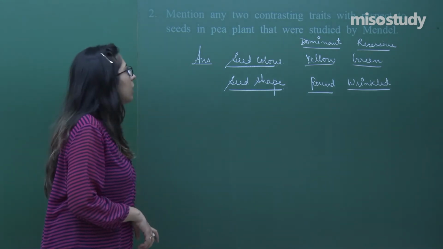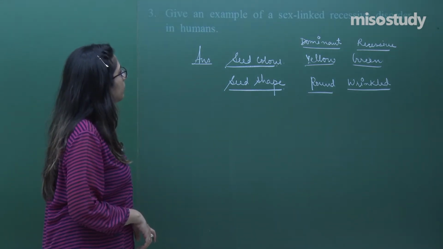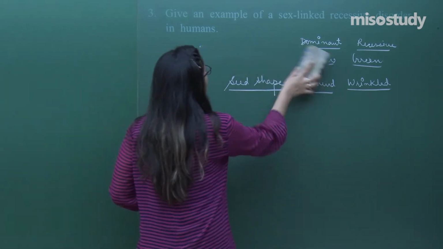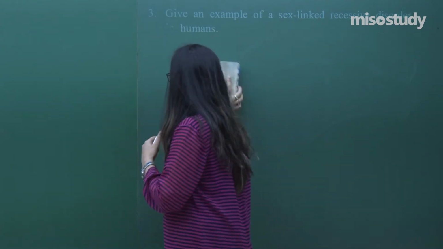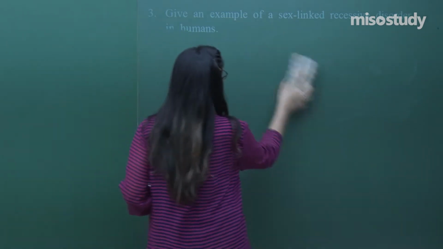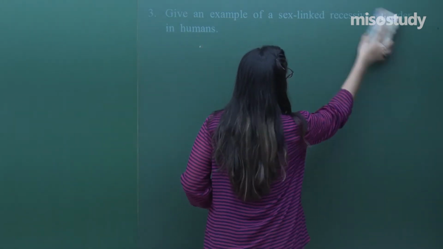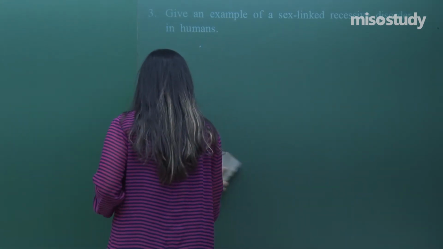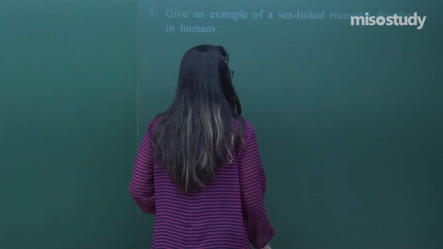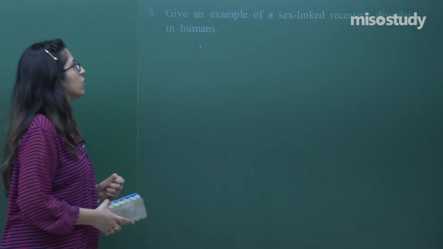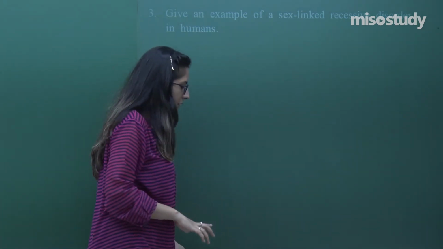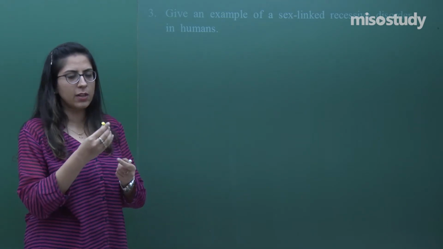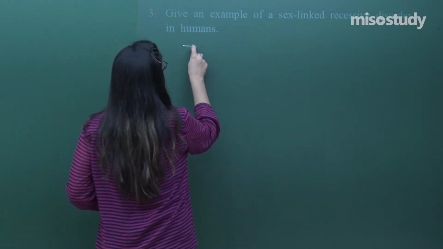Let's move towards question number 3. Give an example of a sex-linked recessive disorder. The third question asks for a sex-linked recessive disorder. A sex-linked recessive disorder can be hemophilia.